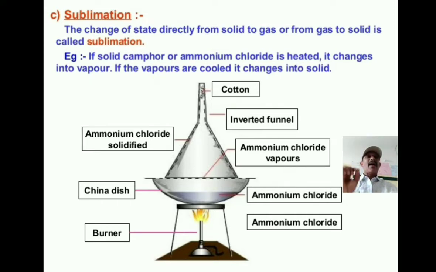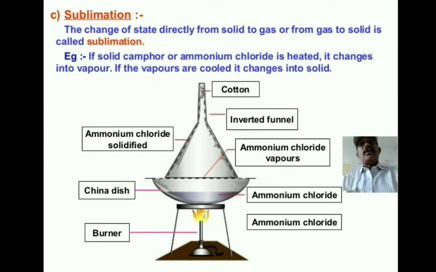Once again I will say the definition of sublimation. The change of state directly from solid to gas, here ammonium chloride changing into gas, or from gas to solid, is called sublimation.